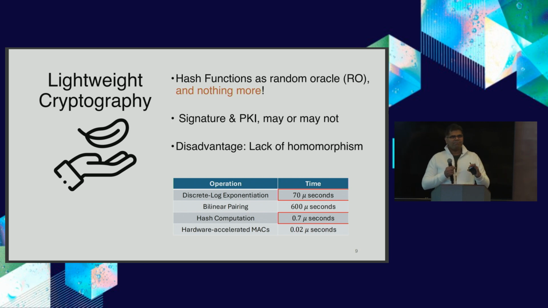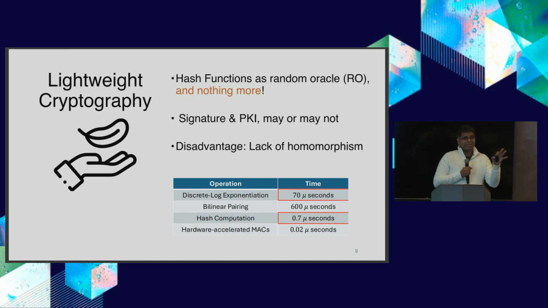In some applications, maybe we can consider signatures and PKI, but for this talk you can ignore that. The key thing I want to look at is the chart I'm showing, right? If you look at all these cryptographic tasks, they're easily 1,000 times more expensive than hash computations or symmetric key operations in general. That difference can help me a lot to overcome the barrier, reduce the computation cost, and use communication to do a better job.